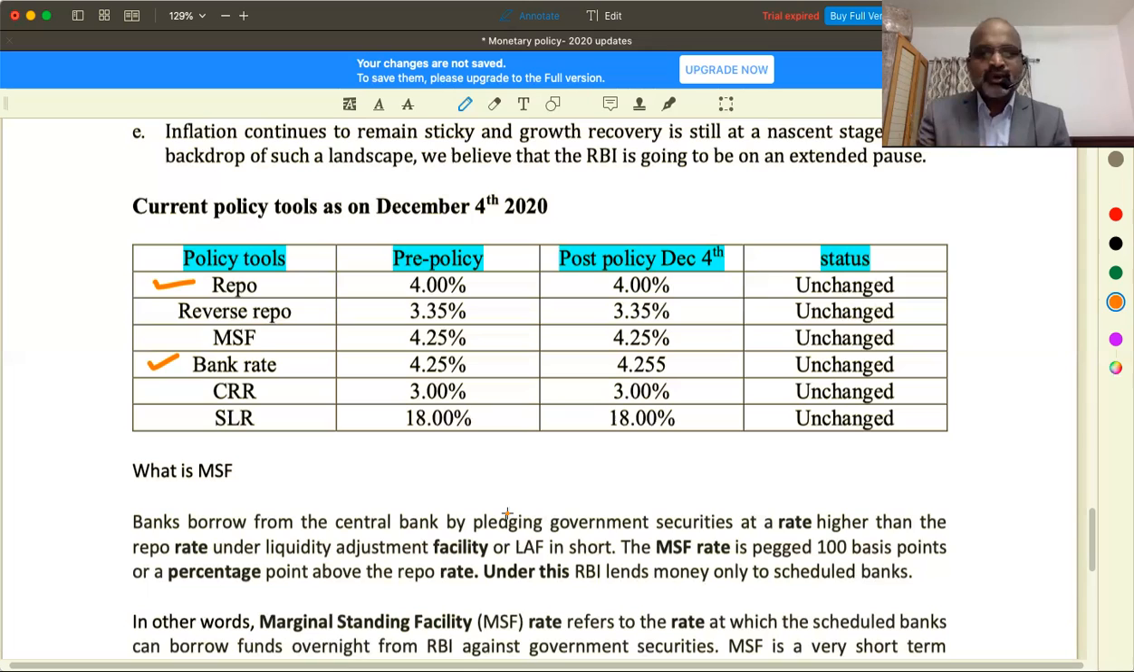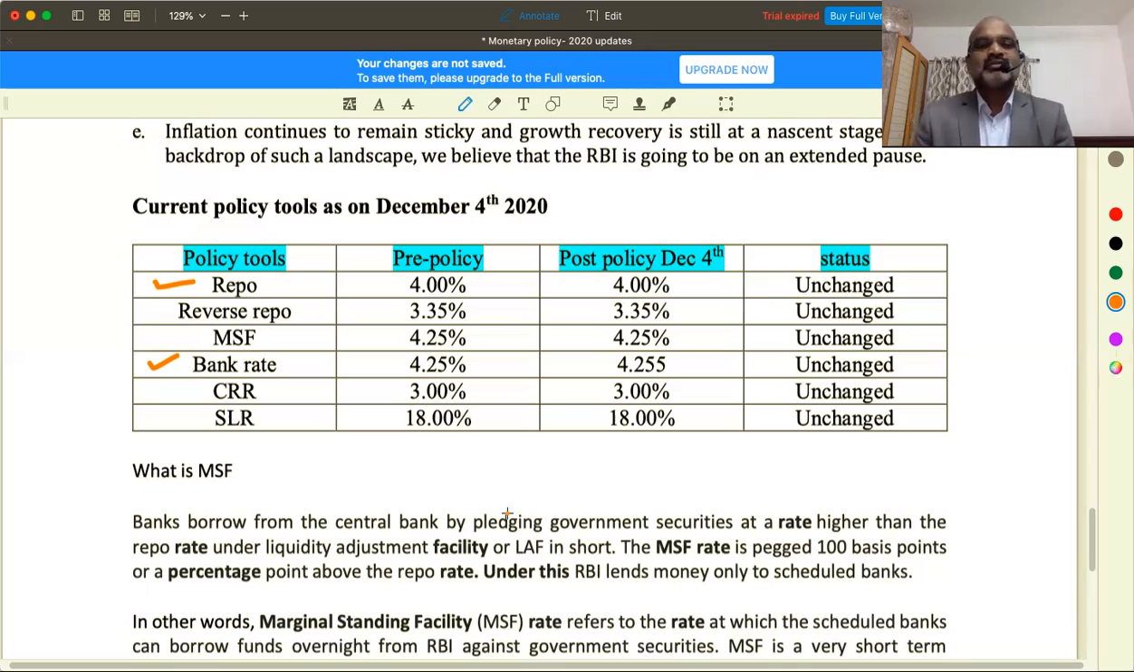So repo before the policy was 4% only. Today also 4% only. Bank rate before the policy was 4.25% only. For prelims especially, here also it is 4.25%, not 4.55%. Unchanged. Status is unchanged. That means if you are aware of the position before the December 4th monetary policy statement, the same thing is there.